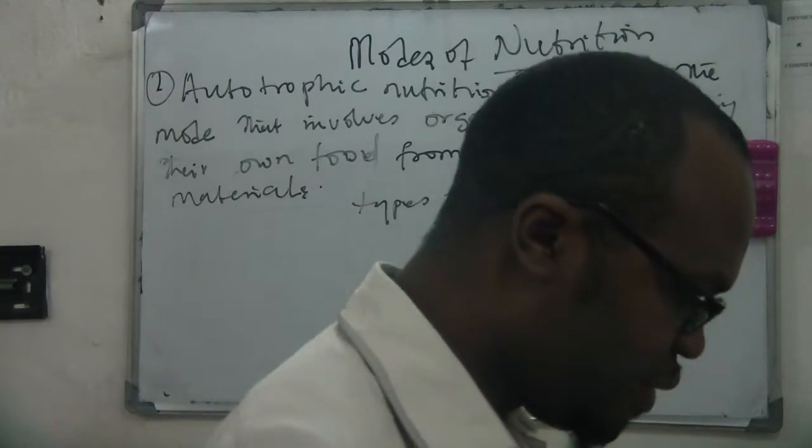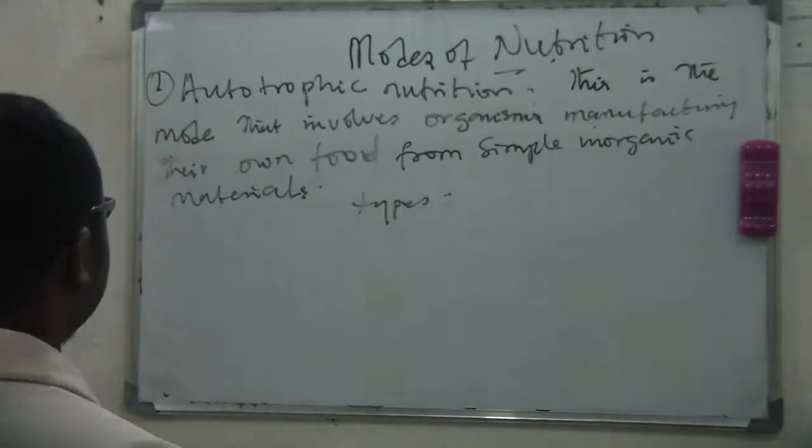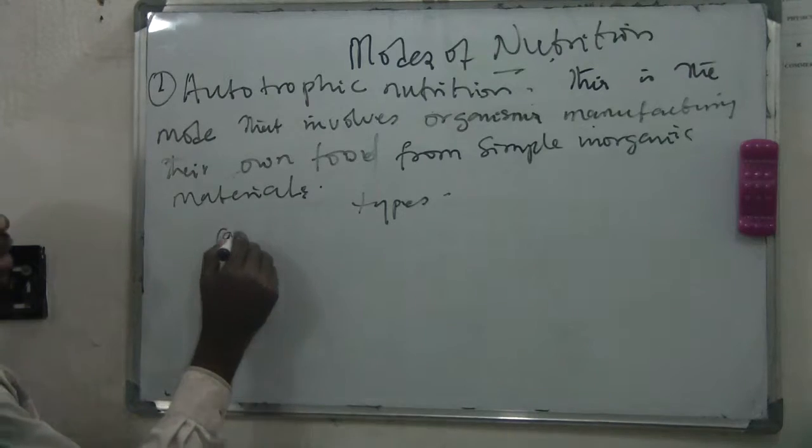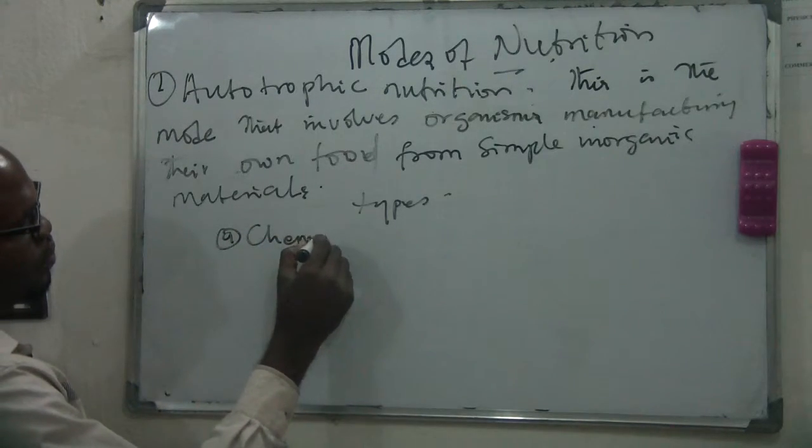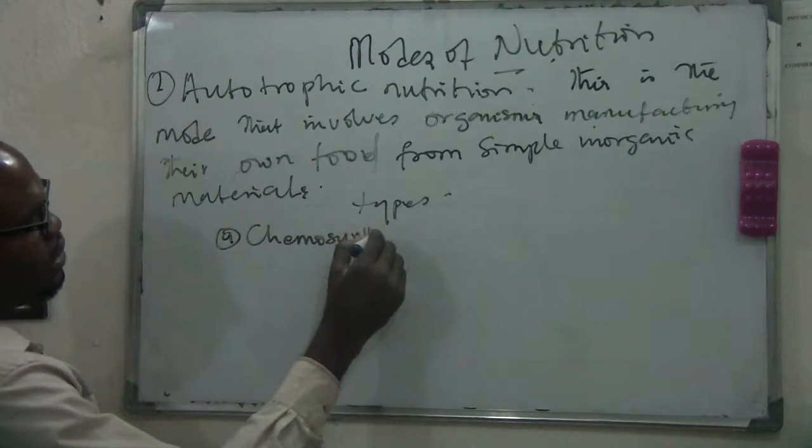Under this autotrophic, we have different types. The first type is what we call chemosynthesis.